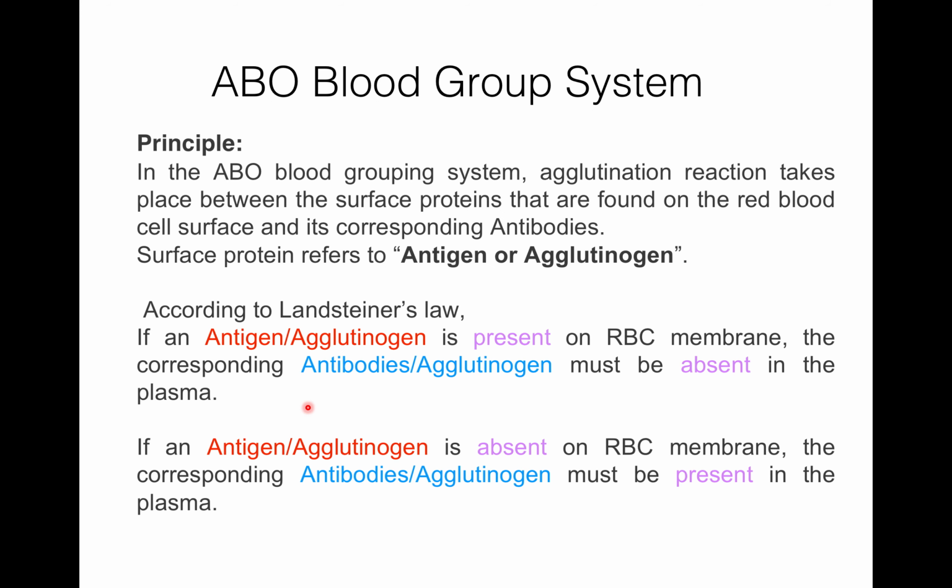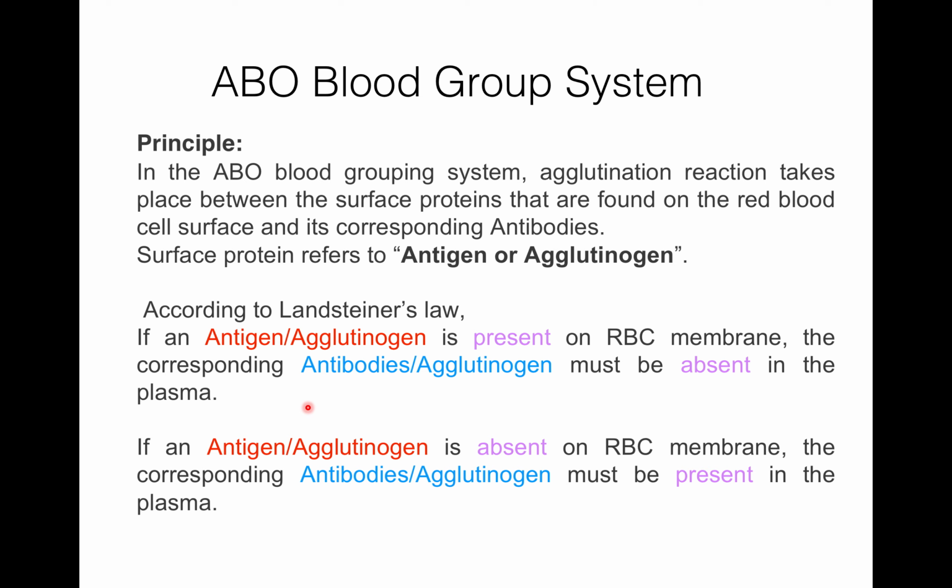What is the principle behind the ABO blood group system? In the ABO blood grouping system, one reaction takes place between the antigen and antibody. That reaction is known as the agglutination reaction. Actually, antigens are surface proteins. They are also known as agglutinogens. The principle of the ABO blood group system says that if an antigen is present on the RBC membrane, then its corresponding antibody must be absent in the plasma.